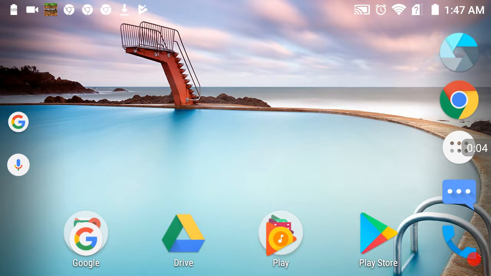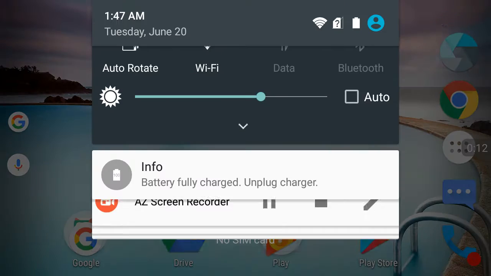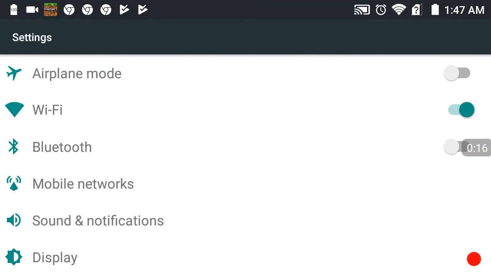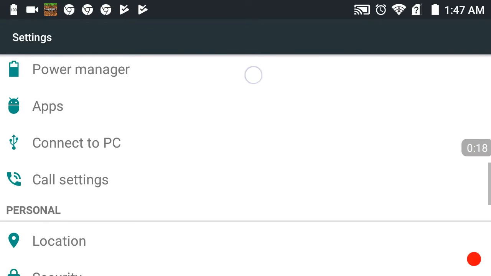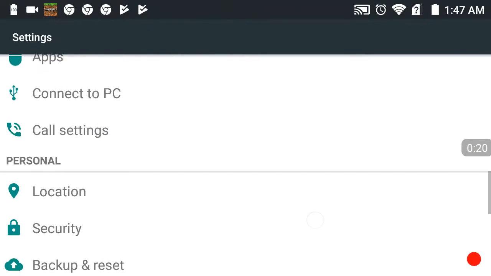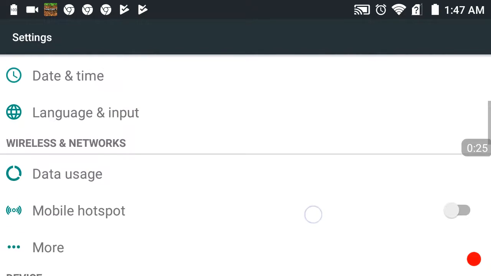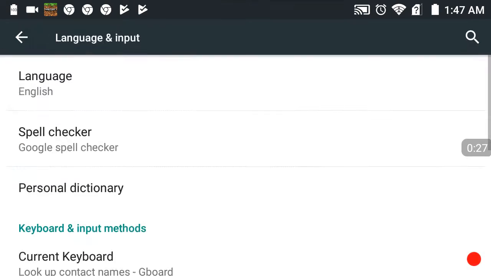Today I'm going to be showing you how to get a custom keyboard. So, what you want to do is go to Settings. And once you're in Settings, you want to go down to Language and Input. Pretty sure.